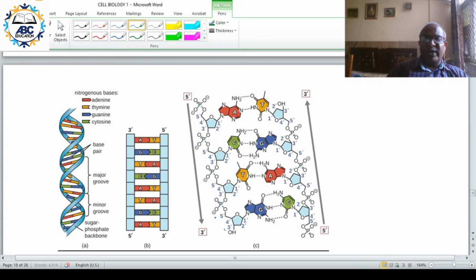One, two, three, 4 and 5. This is the sugar. And this one is phosphate, PO4.